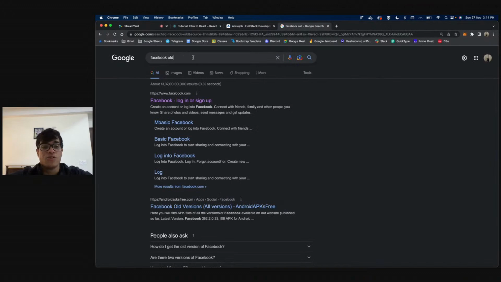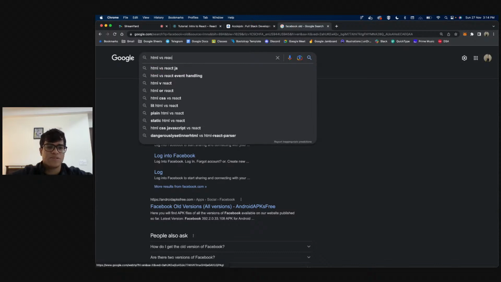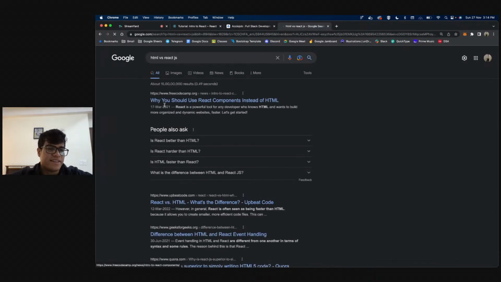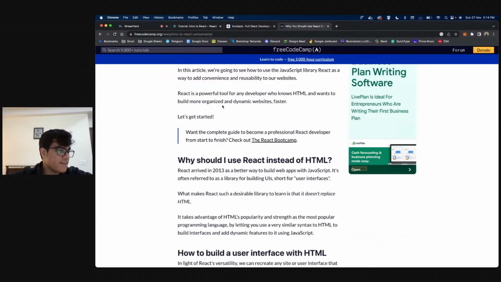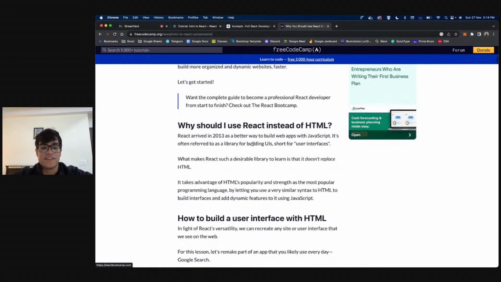If you want to know more about it, you can learn more by typing in HTML versus React.js, and there are a lot of articles that you can refer to. Feel free to Google whatever doubts you have as a developer. That is the best thing that you can do. I personally am a self-taught developer myself.